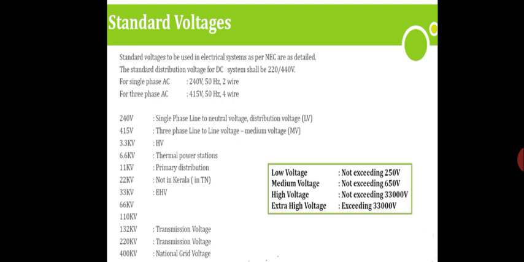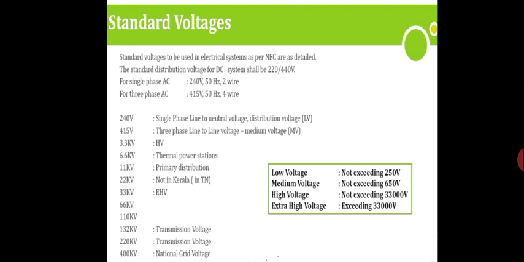So an example for low voltage is your house, and an example for medium voltage is your industry, at which the voltages are consumed, or the standard output of the distribution transformer, that is 11 kV by 415 volt. And the example for the high voltage is the standard output of a substation, that is 33 kV or 11 kV.